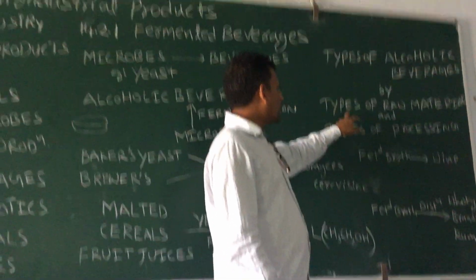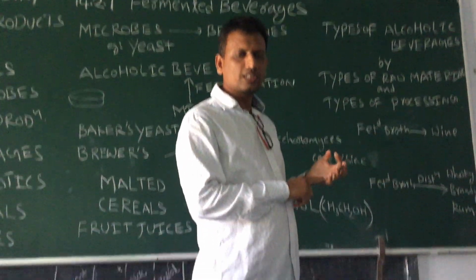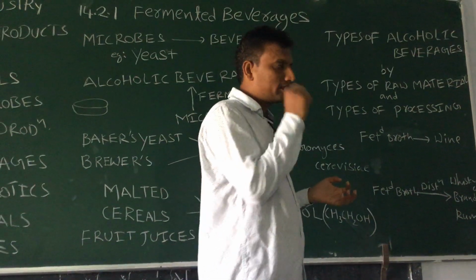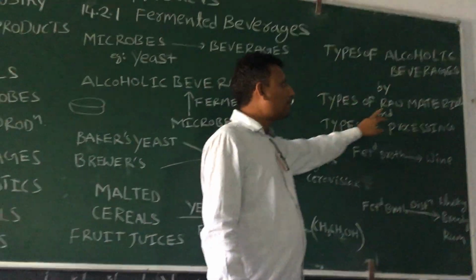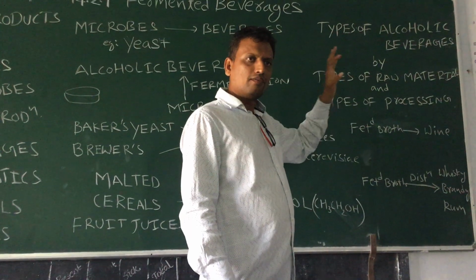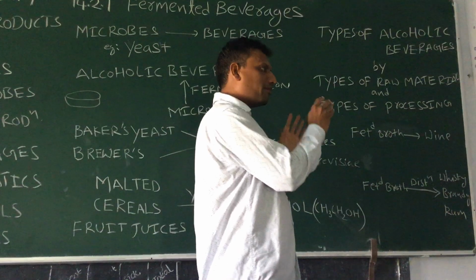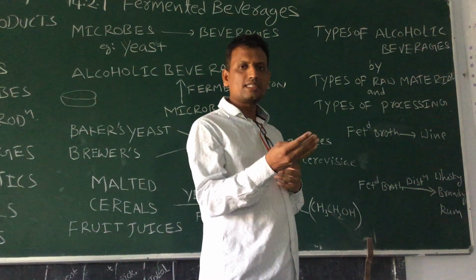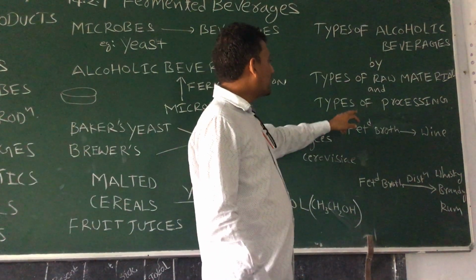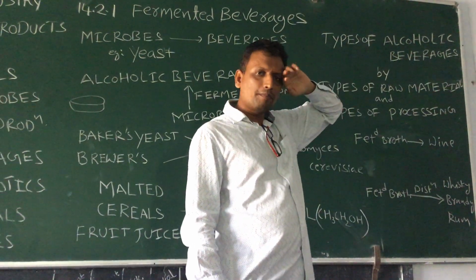Like that, different raw materials give different results. It may be fruit juices, barley, wheat, or other cereals. So it depends on what type of raw material we are using and what type of process we are using. There are different processes. Even though the common process is fermentation, in fermentation also the processing might be different. After fermenting, alcohol is produced, and then the processing converts it into a consumable product. Depending on the processing and raw material used, different types of alcoholic beverages are produced.